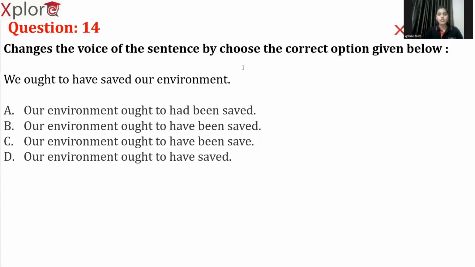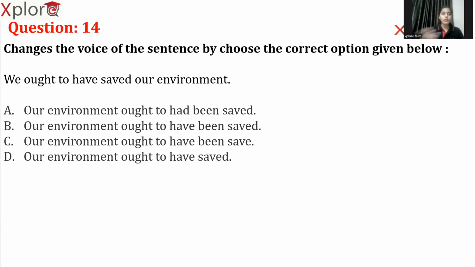So here the sentence order is 1, 2, 3, which means it is in active voice. Now we need to convert it into passive voice. Let's see how to do that. As I told you before, after identifying whether the sentence is in active voice or passive voice, our job now is to swap the object with the subject and the subject with the object.